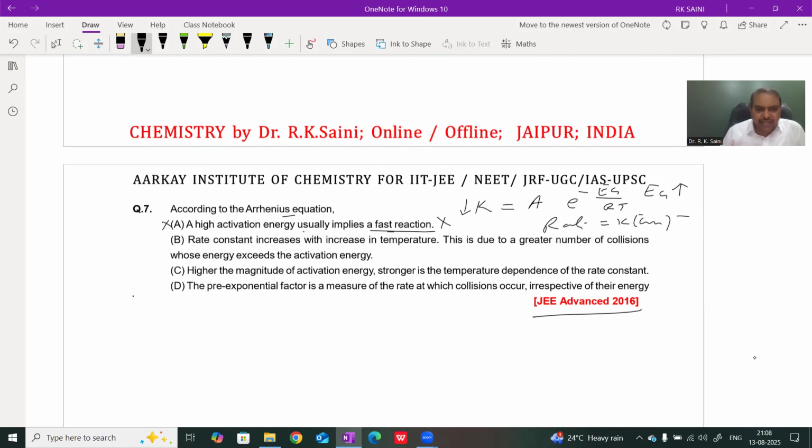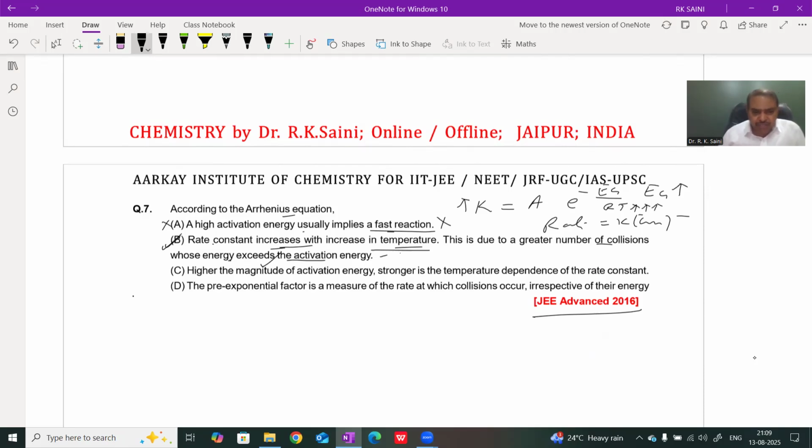Next, the rate constant increases with increase in temperature, due to a greater number of collisions whose energy exceeds the activation energy. Correct? Then the rate constant increases with increase in temperature. It is also correct. Check the Arrhenius equation: when we increase temperature, the rate constant increases. Or we can say when we increase temperature, the kinetic energy of the reactants increases, by which the number of effective collisions increases. Effective collision means the energy exceeds the activation energy, by which the collision becomes effective. Therefore, this statement is correct.